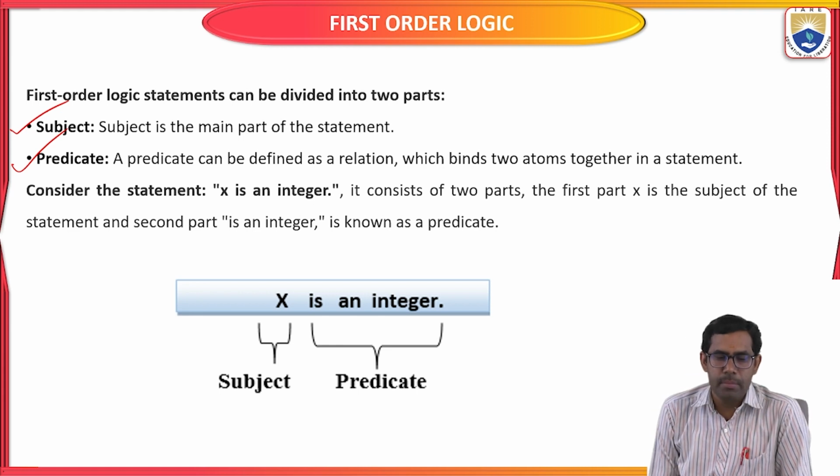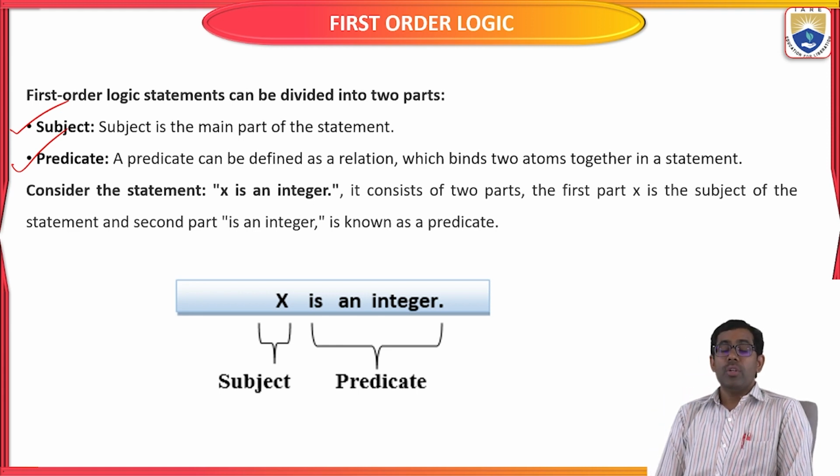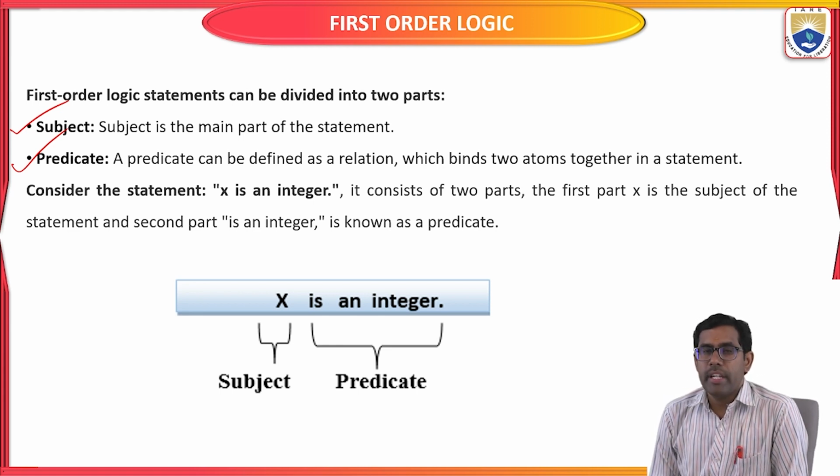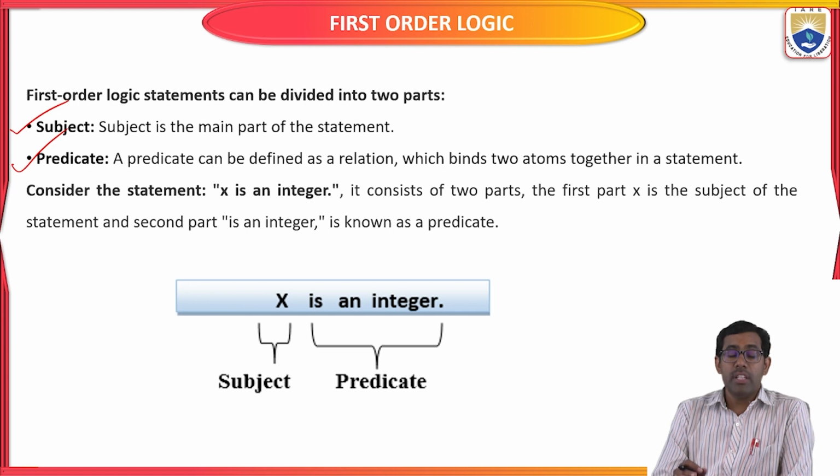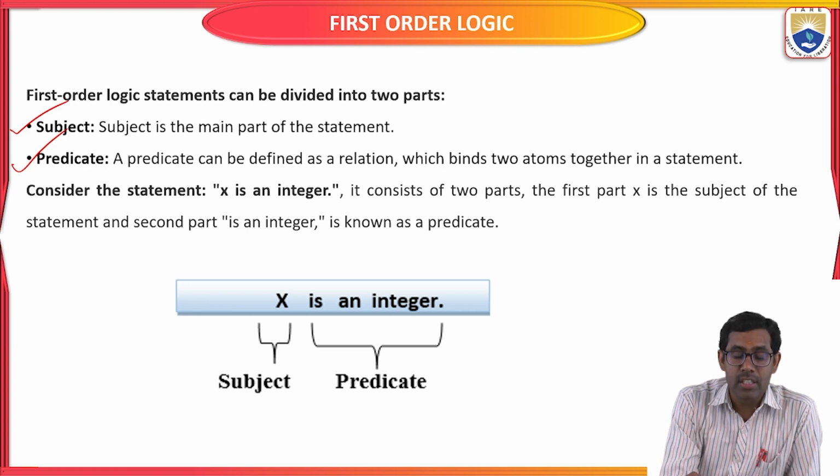Okay, consider the statement "x is an integer". It contains two parts. The first part, x, is the main subject of your first order logic. The second part, "is an integer", we indicate as the predicate. Given the diagram, it will be represented like this.